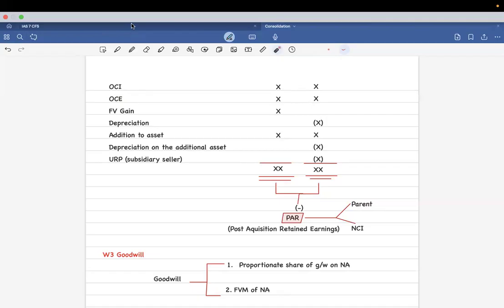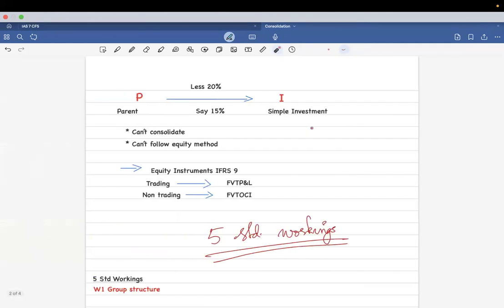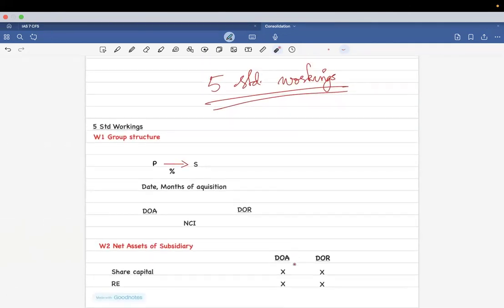So if there is a fair value gain, you're going to find the additional depreciation over that fair value gain. Clear? And when you do this, you're going to have two columns, that is date of acquisition and date of reporting.